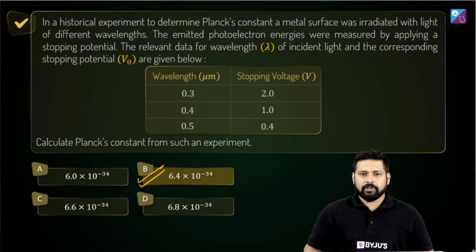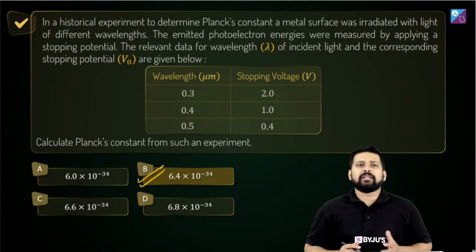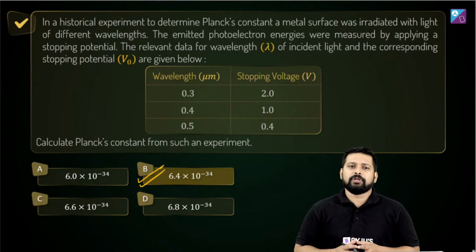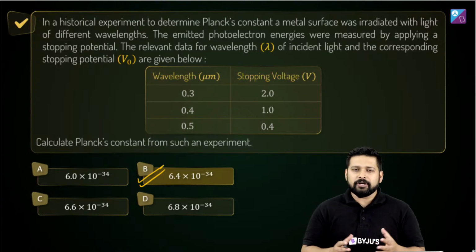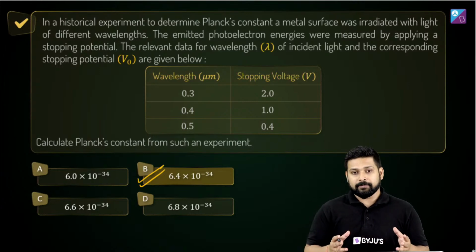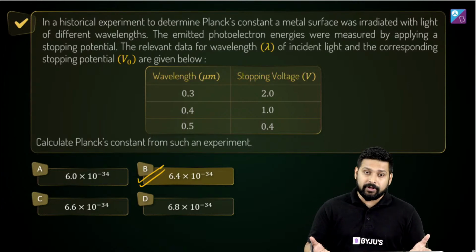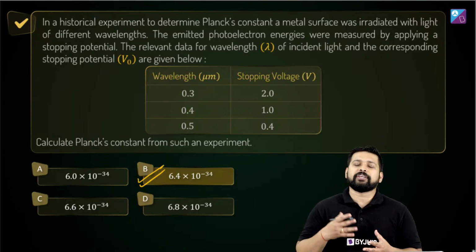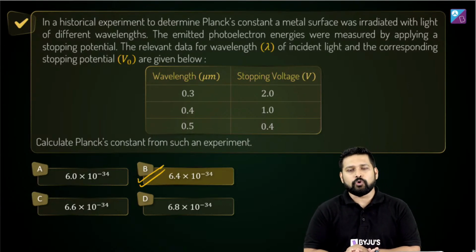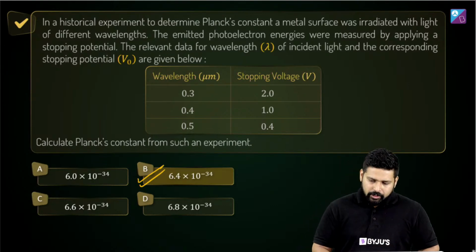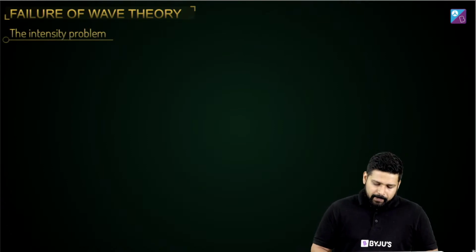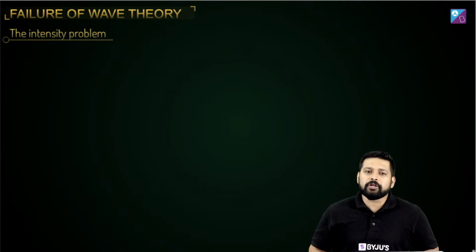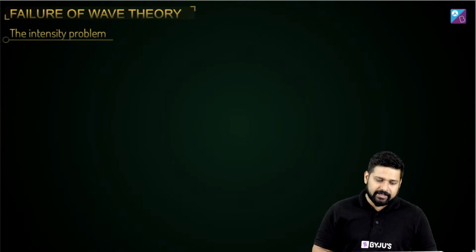Now let's move ahead and talk about a problem where the wave theory failed to explain the photoelectric effect. We want to understand why the wave theory failed. So there was this intensity problem. Yes, Somnath, you have answered it correctly. Option B is the correct one.